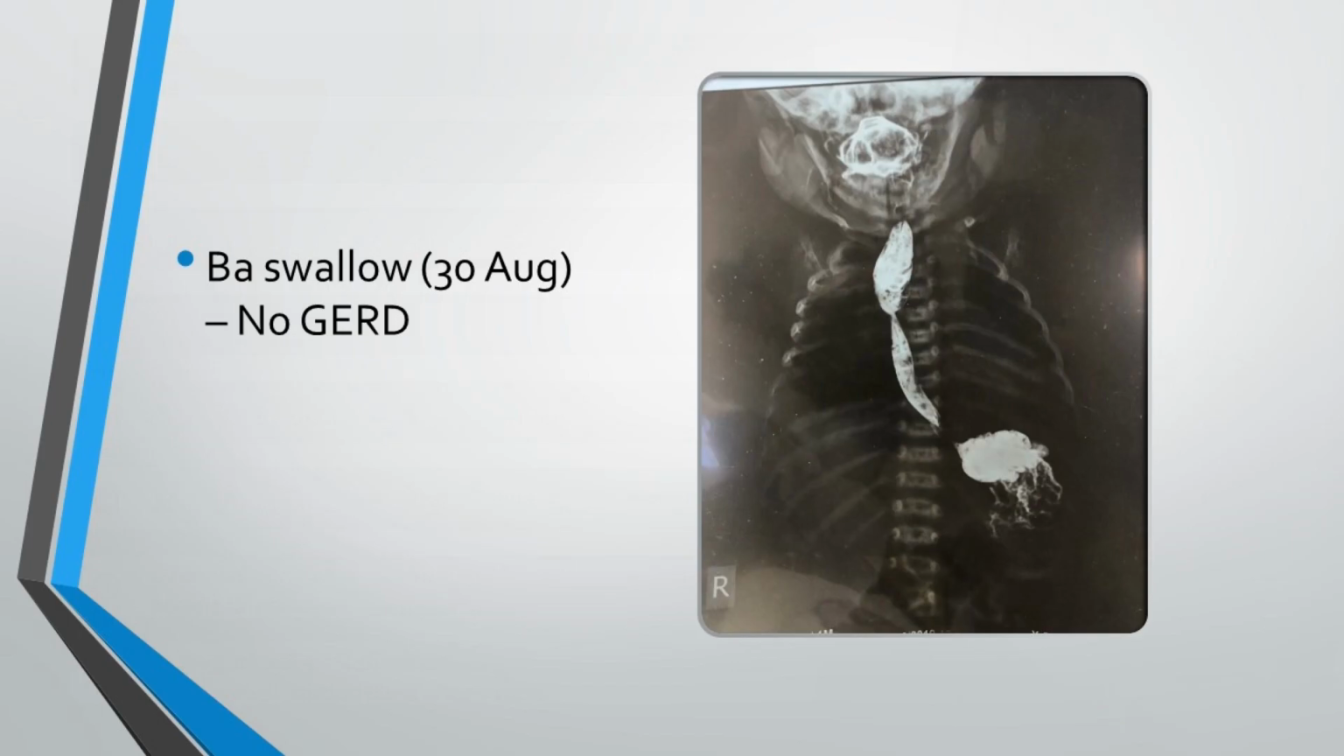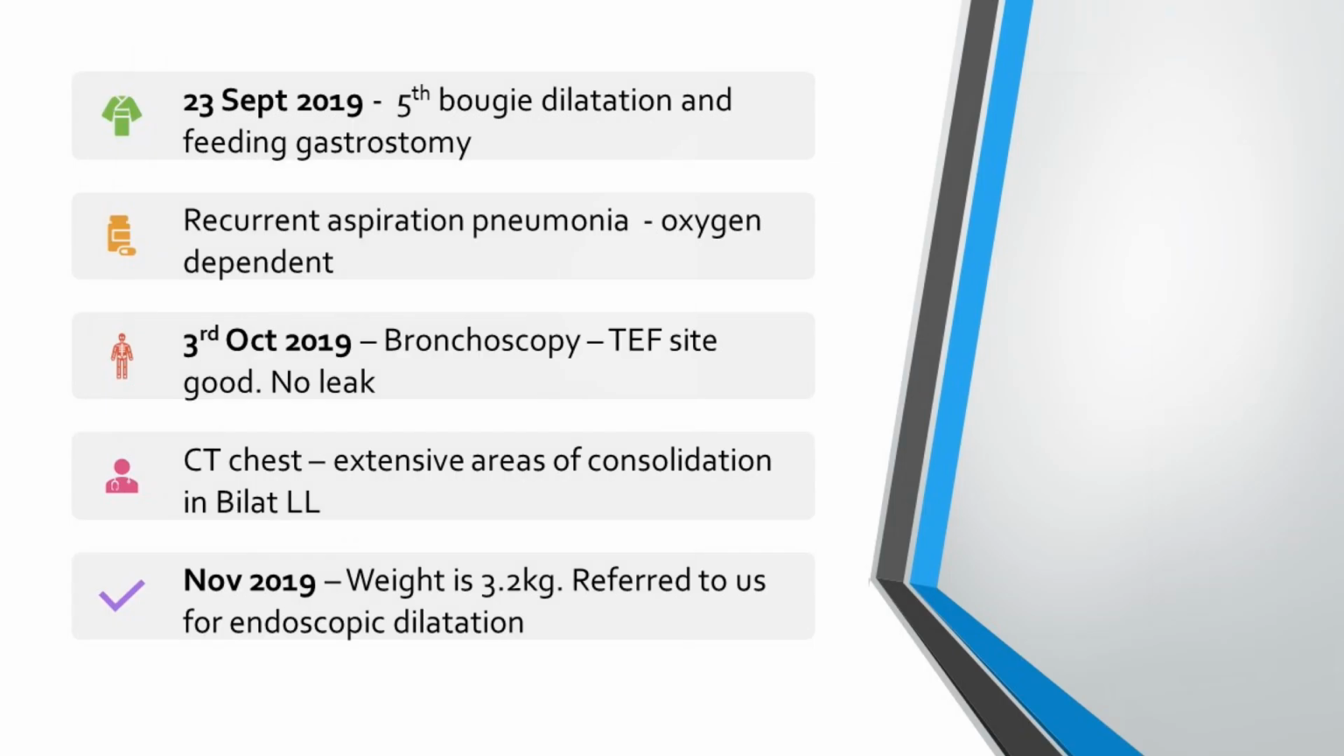A barium swallow was done on 30th. There's no reflux, but you can see this stricture over here. On 23rd September, a fifth dilatation was done and a feeding gastrostomy was put. He had recurrent aspiration pneumonias. He was oxygen dependent. On 3rd October, a bronchoscopy was done. There was no leak from the tracheoesophageal site, and CT chest showed extensive areas of consolidation in both lungs. In November, weight was 3.2 kilos. So he's born in April, and in November, at almost 6 months, weight is 3.2, and that was the time when he was referred to us for endoscopic dilatation, with 5 previous mechanical dilatations done.